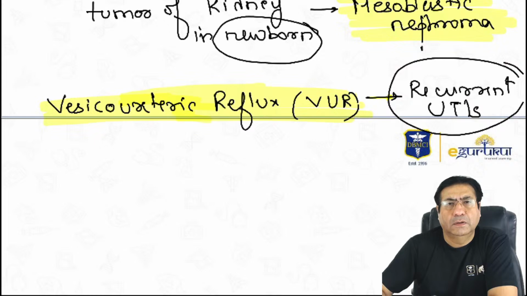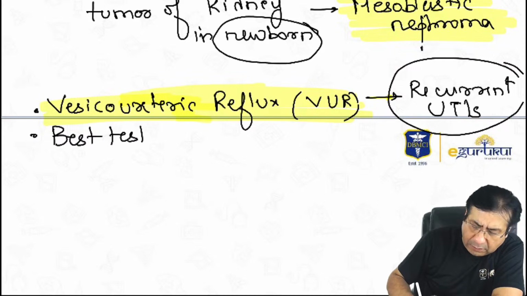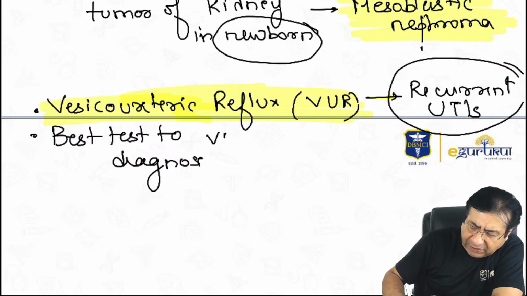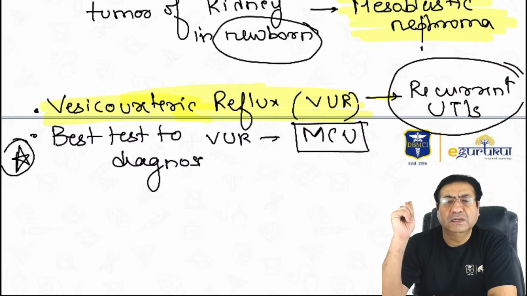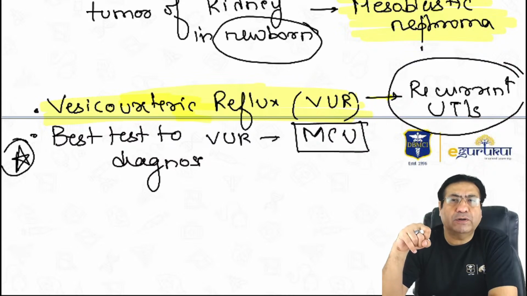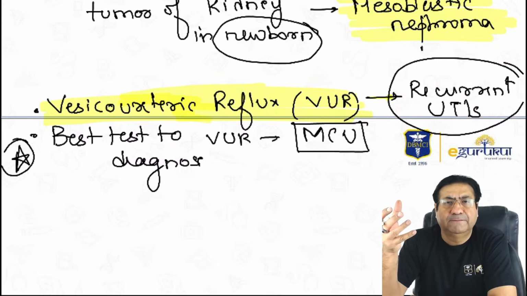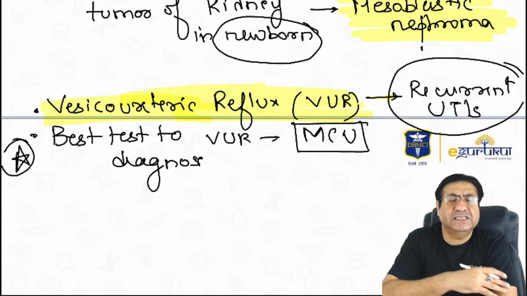And the best test to diagnose a vesicoureteric reflux is the micturating cystourethrogram. So if you are asked which is the best test to diagnose vesicoureteric reflux in children, it is micturating cystourethrogram. If a young child presents with a UTI, you should suspect a vesicoureteric reflux, and the best test to diagnose it is a micturating cystourethrogram.